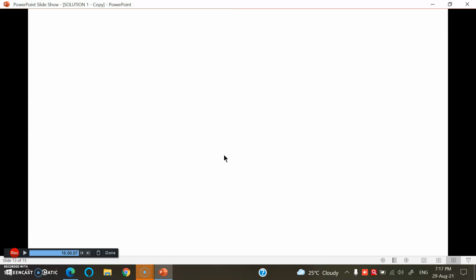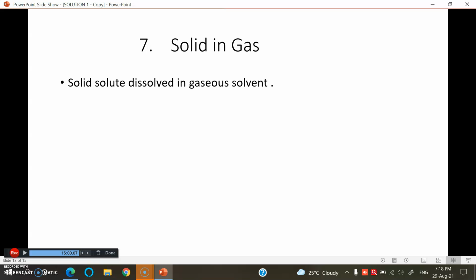Now from seventh to ninth, here the gaseous solvent is forming a solution. First, solid in gas. Here solid solute dissolves in gaseous solvent. For example, camphor in air, iodine in air, smoke, dust.